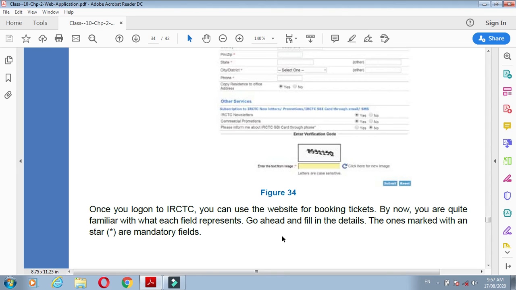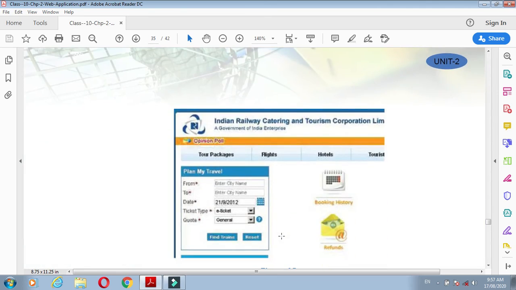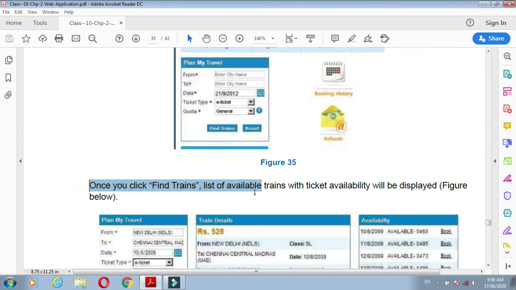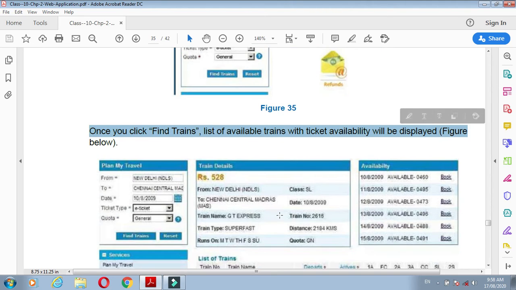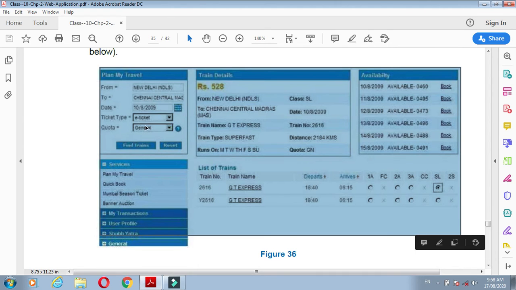And after that you can easily book your railway ticket or bus ticket. Understand? No, air ticket. Now once you click find trains, a list of available trains with ticket availability will be displayed as in the figure below. Here you find the train names, their times, dates, their fares, and the stations which come in between your destinations. So the fare, tickets and timing will come in front of you in this way.